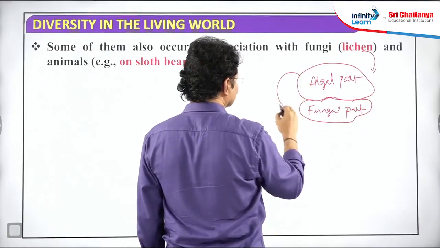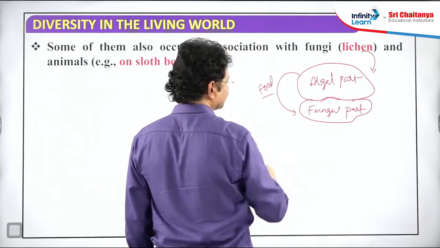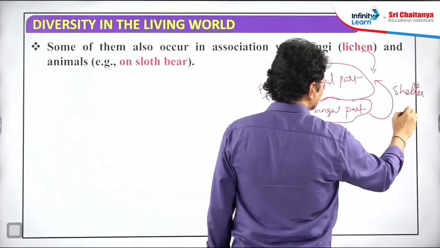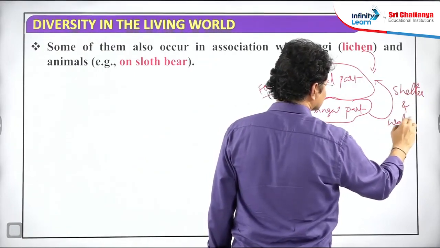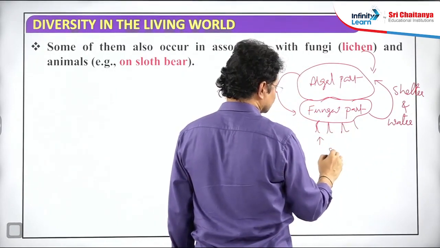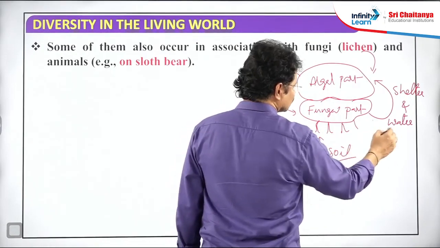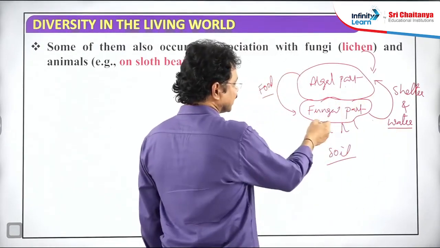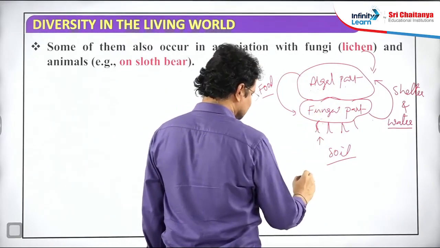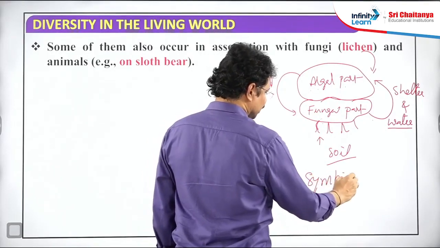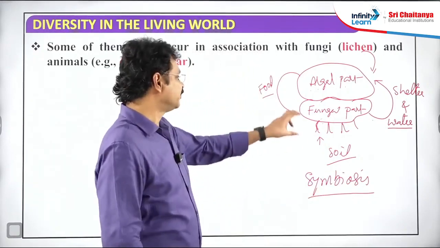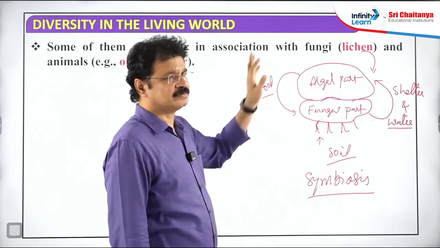Algae provide food for the fungi. In turn, fungi provide both shelter and water and minerals from the soil. Fungi are the most efficient at absorbing minerals and water from soil, and some amount of water is supplied to the algae. This kind of mutually beneficial association between these two organisms is a symbiosis. Once give the definition for symbiosis: a mutually beneficial association, as found between algae and fungi.